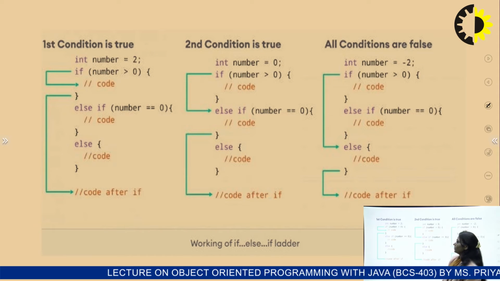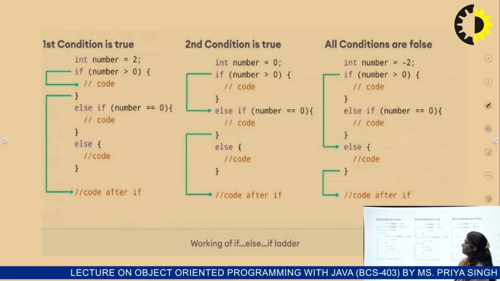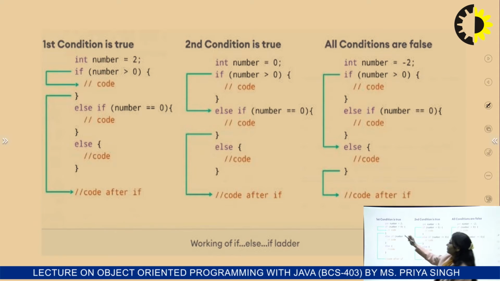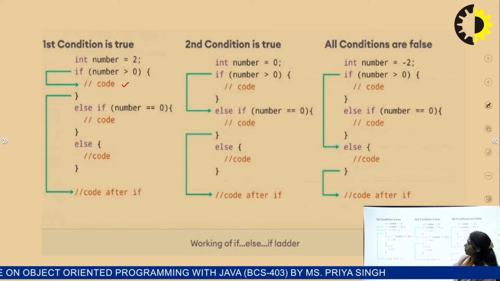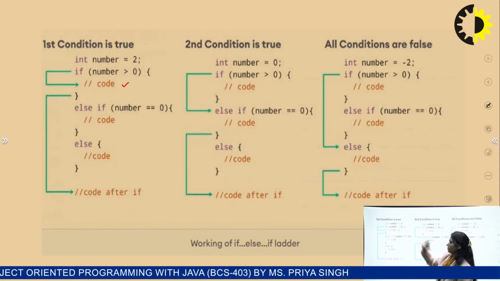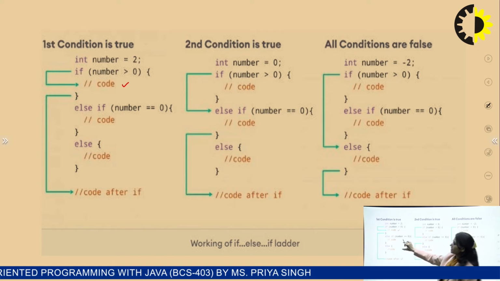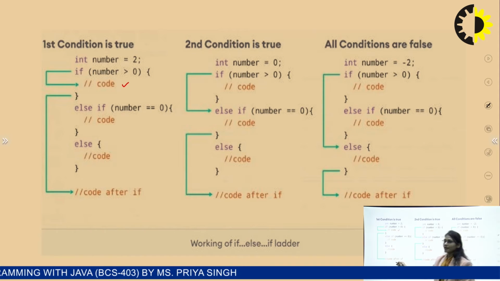In the first situation, they have taken the number equal to 2. So the first condition is going to be true for it, and the block of code will be executed if the condition is true. The other blocks will not be executed, and execution will exit to the code after the if. Okay.